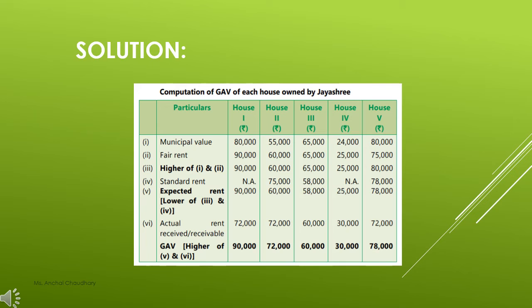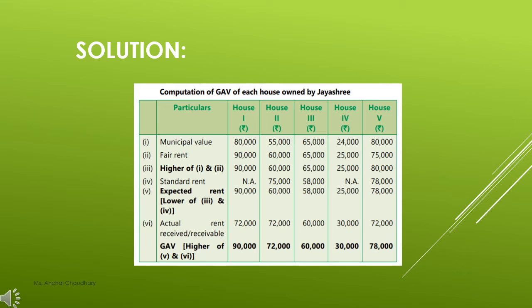Then in house number fifth, it is mentioned that again standard rent is 78,000, whereas highest value was 80,000. So again you will write down the standard rent as your expected rent. Then you have to write down the actual rent receivable, which you have actually received or which is going to be received. That is 72,000 for house number 1, 72,000 for house number 2, 60,000 for house 3, and 30,000 for house 4, 72,000 again for house 5.